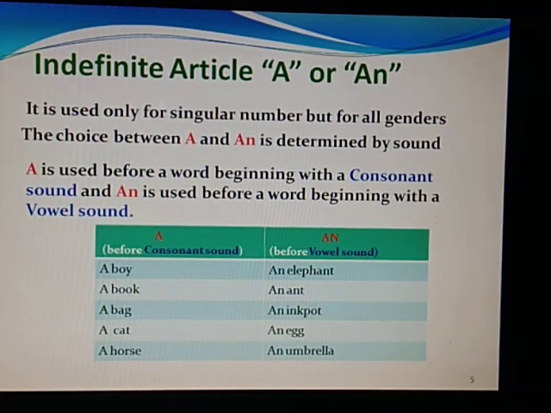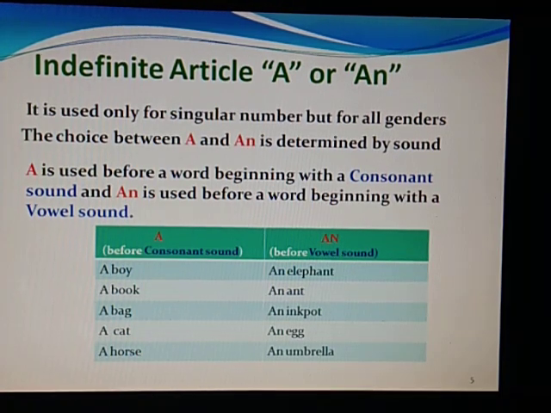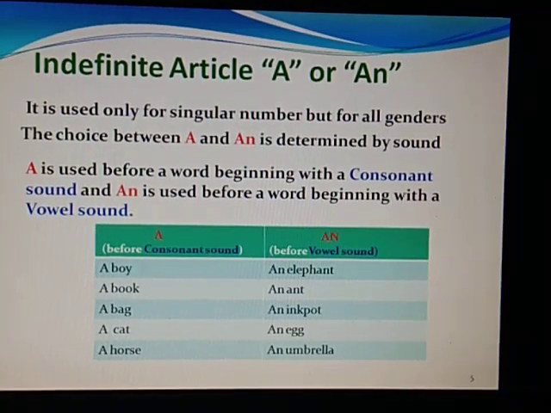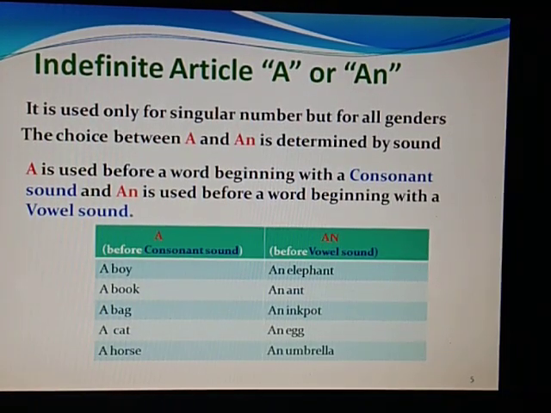Now consonants are the letters other than a, e, i, o, u, which are vowels. So before the vowels we use an, but for the other letters, that is consonants, we use a. Here on the left hand side, when I write a boy, a book, a bag, a cat, a horse, these letters are all starting with B, book is B, bag is B, C, cat, H, horse. So we have used a because these are consonant letters.